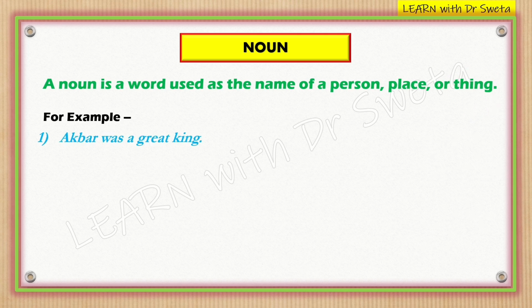Akbar was a great king. In this sentence, there are two nouns. One is Akbar and the second one is king. So Akbar is a proper noun because it is the name of a specific person, whereas king is a common noun as it refers to a general title or role.